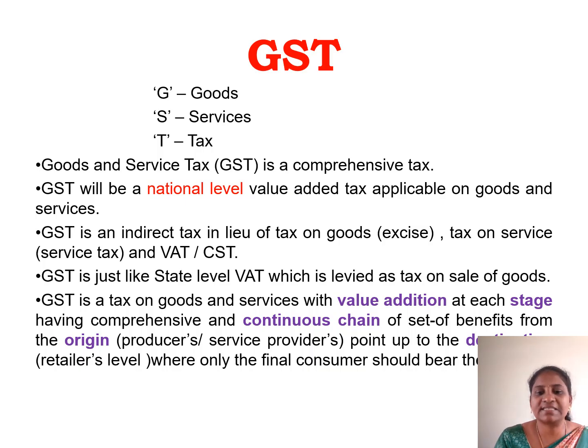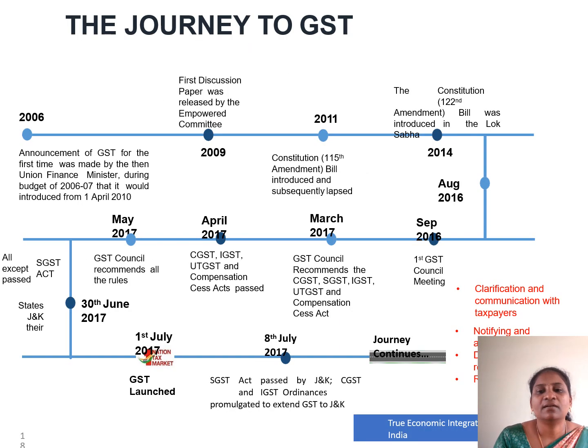GST is just like the state-level value-added tax, which is levied on the sale of goods. GST is a tax payable on goods and services with a value addition at each and every stage when we are consuming the products, right from the purchase of raw materials until it is made into finished goods and reaches the customers. It is like a continuous chain set of benefits from the origin of the producers. It is a point of the dealers where the financial consumers bear the tax system.